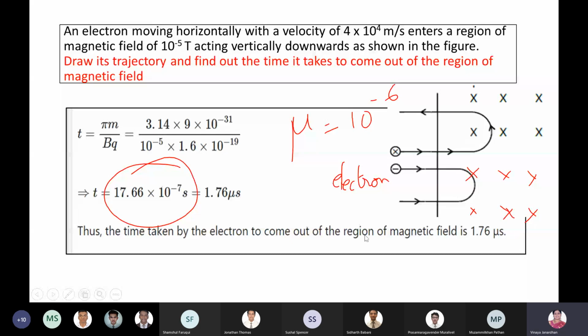Right. Now look at this. How long will it take to come out of the region of the magnetic field? Is the particle undergoing a circular path or a semicircular path? Now, why is it semicircular?